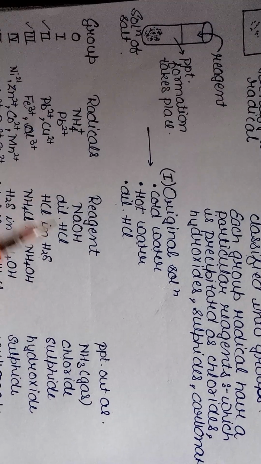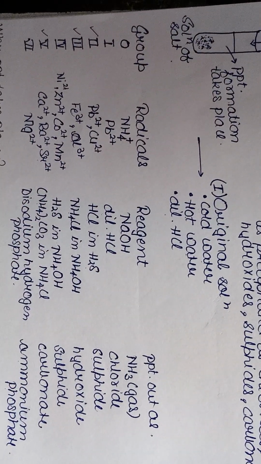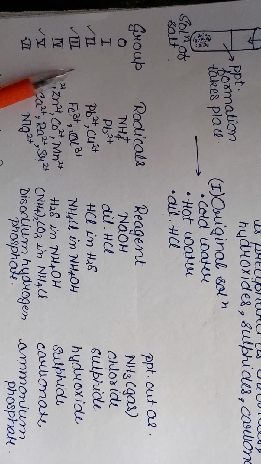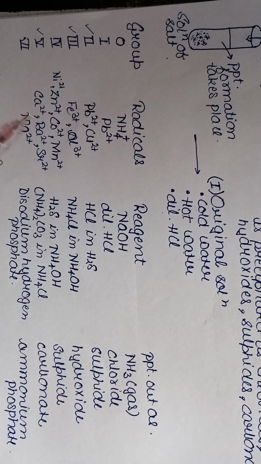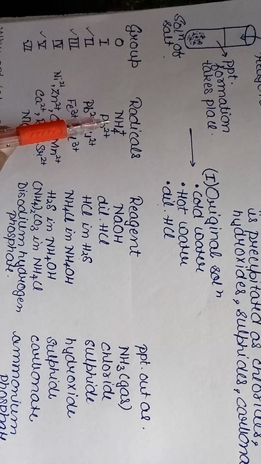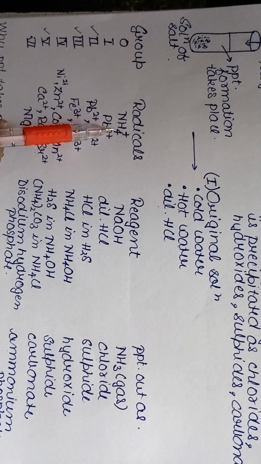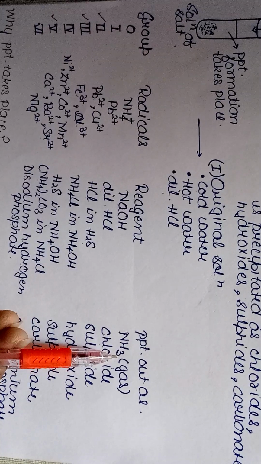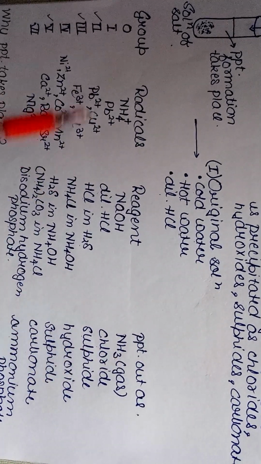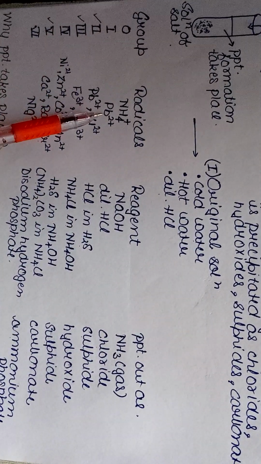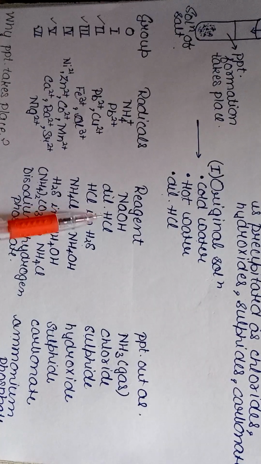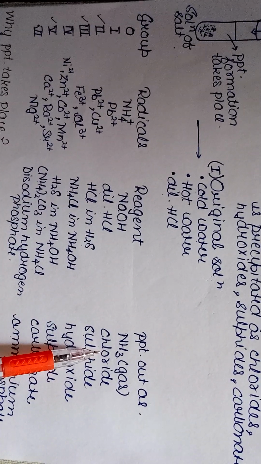So now we have groups for this, that are group 0 to 6. Group 0 involves the radical NH4 positive, whose reagent is NaOH, and it will be released as NH3 gas. The first group contains the radical Pb2 positive, whose reagent is dilute HCl, and it will precipitate out as chloride.